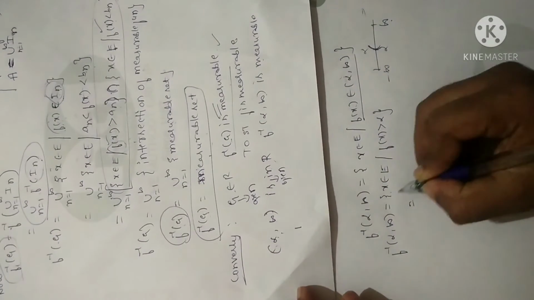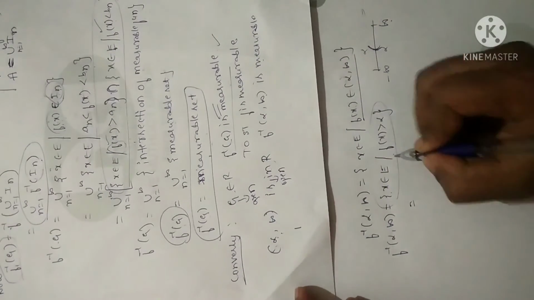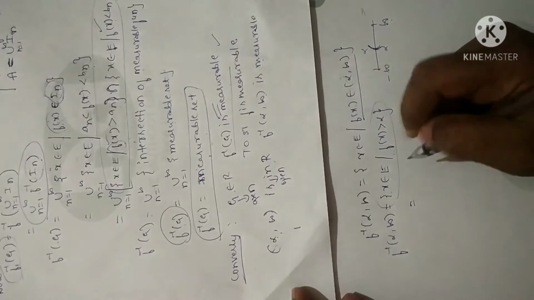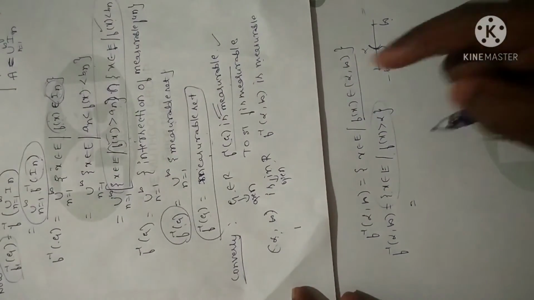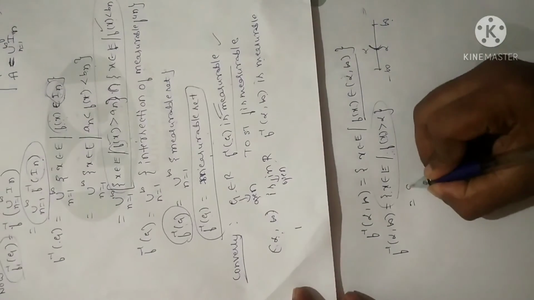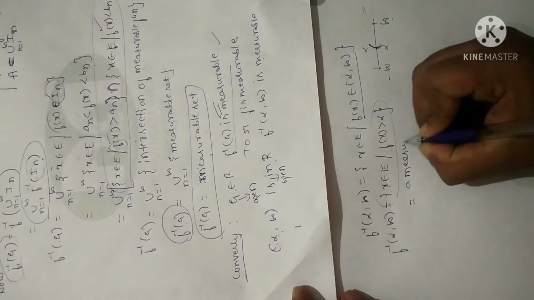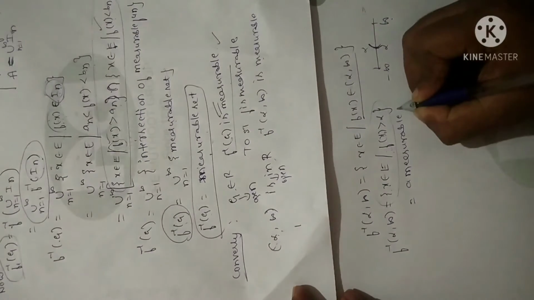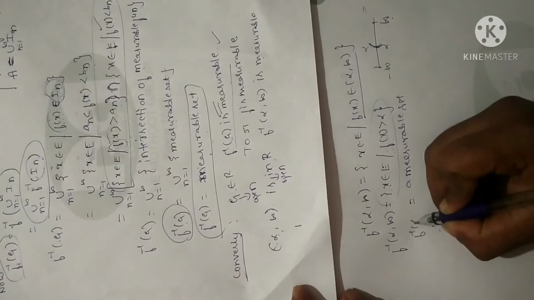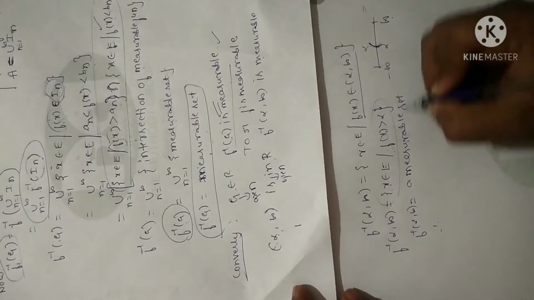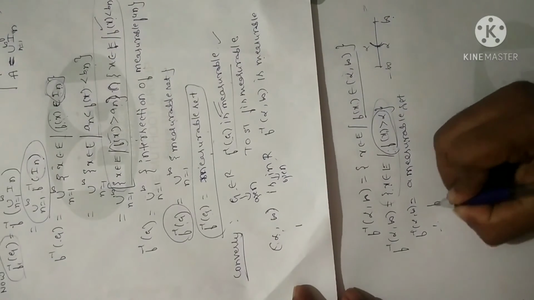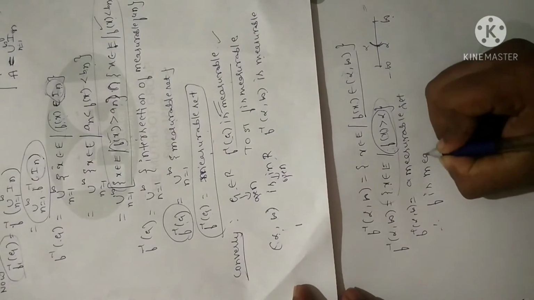So in the previous session, I have proved this as a measurable set. This is the first theorem I have proved in the concept of measurable function. So I can write this as a measurable set as per the first theorem of measurable function. Therefore, since f inverse of (alpha, infinity) is a measurable set, that is, f of x greater than alpha is a measurable set, it means f is measurable.